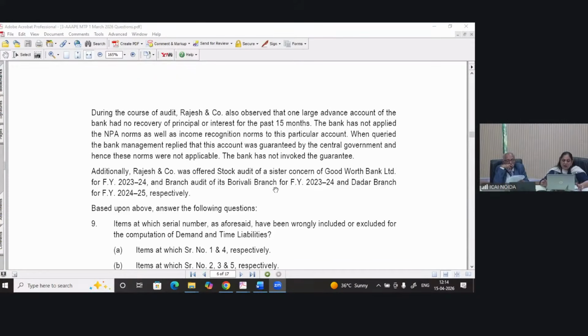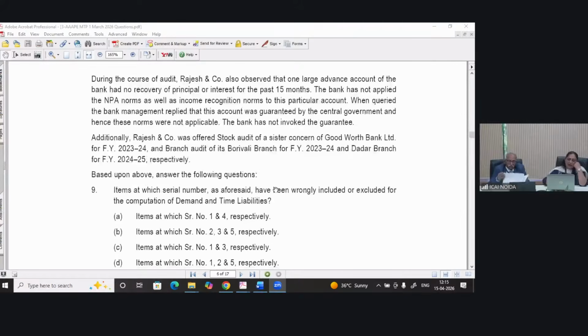The bank has not applied the NPA norms as well as income recognition norms to this particular account. When queried, the bank management replied that this account was guaranteed by the central government and hence these norms were not applicable. The bank has not invoked the guarantee. So central government has guaranteed, so it will not be NPA or it will be.